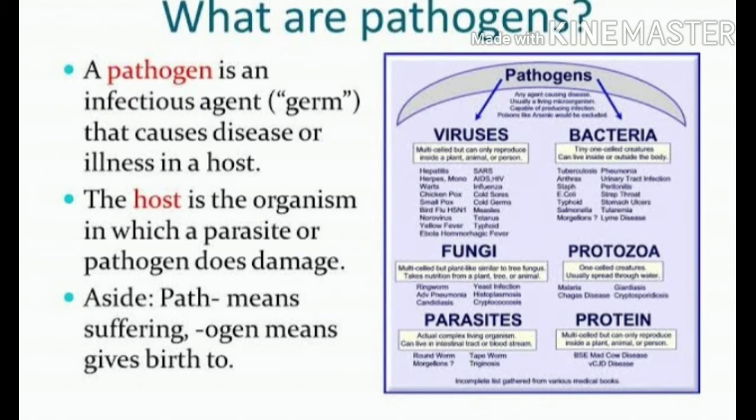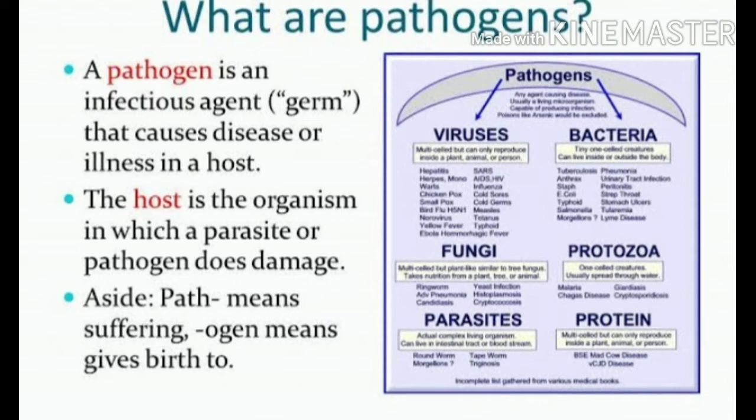So, students, the microorganisms that cause diseases are called pathogens. Pathogens means those which cause diseases. Which microorganisms are called pathogens? The microorganism which can cause disease in either a plant or an animal is called a pathogen.